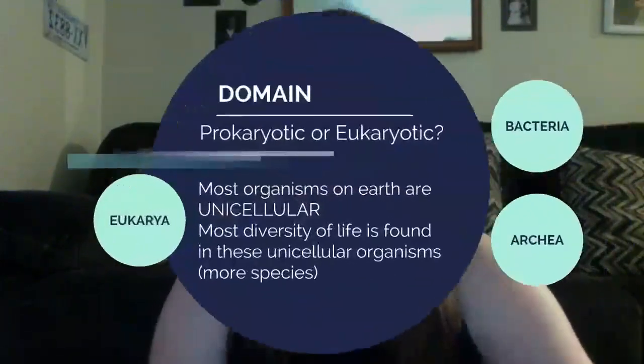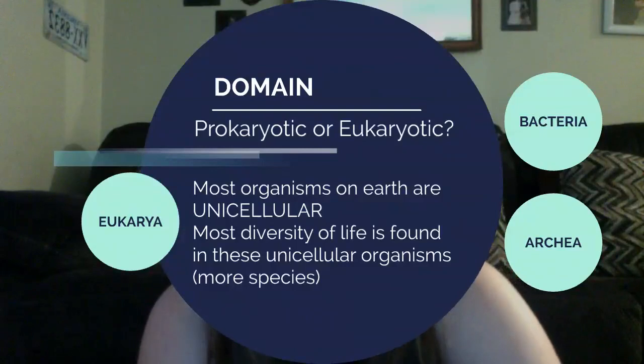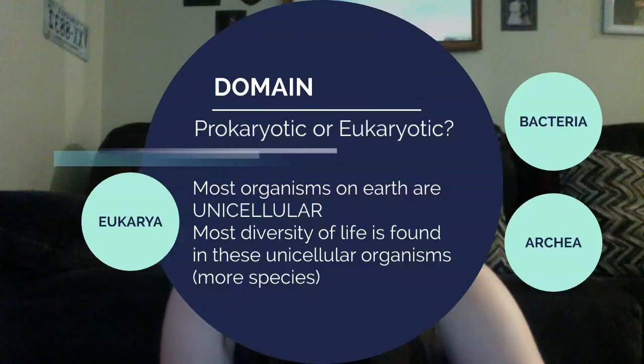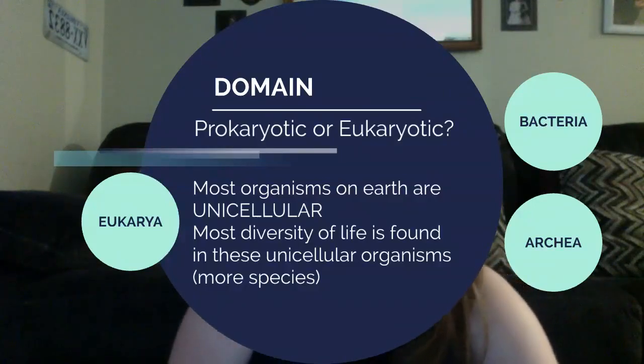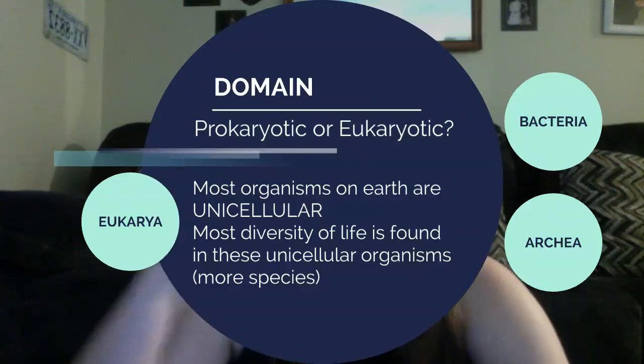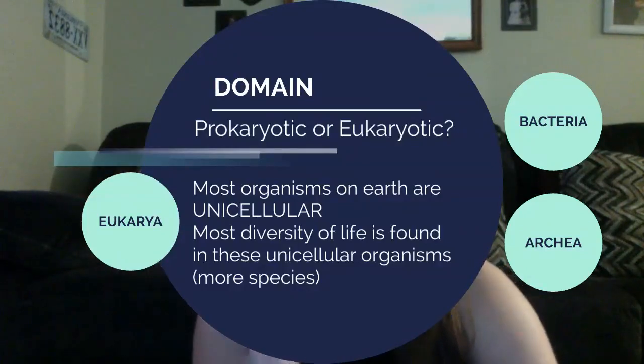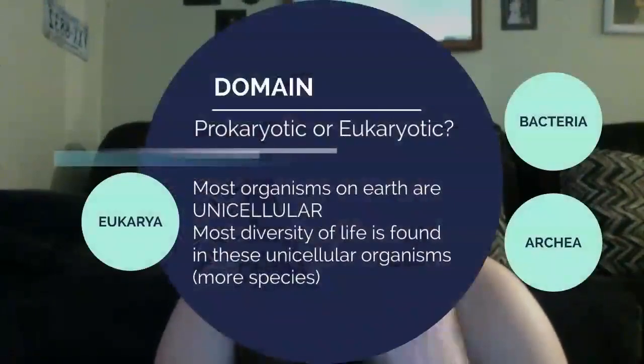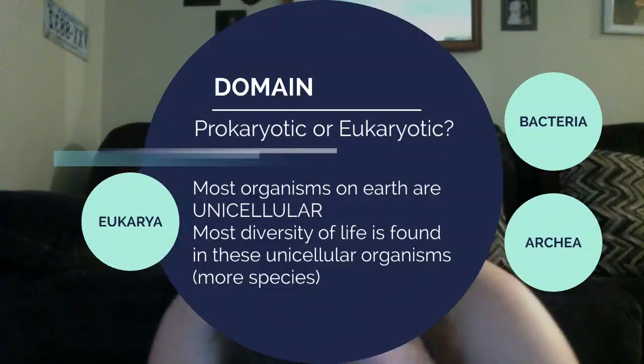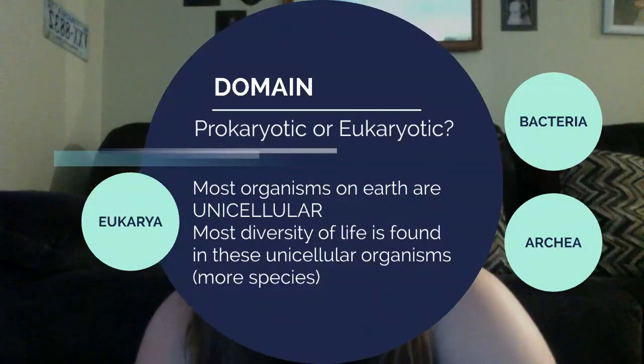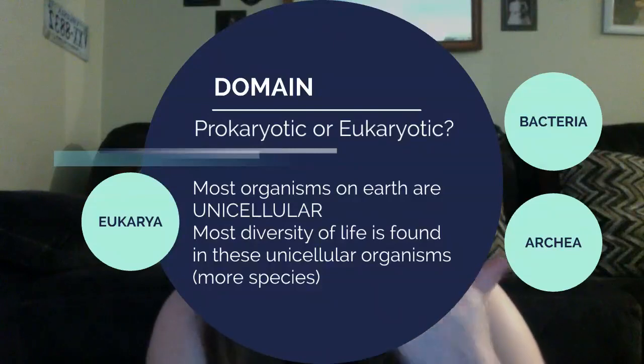Let's get started. So the first classification that we're going to talk about is domain, and there are two domains. They're prokaryotic or eukaryotic. Most organisms on Earth are unicellular, which is weird for us to think about because when we go to the zoo, we're not like, oh, look at the cute bacteria. But bacteria are everywhere, even though we can't see them. There are millions of trillions of them, even in your own body. So most diversity of life is found in these unicellular organisms. There are more species of life that are unicellular, have one cell.